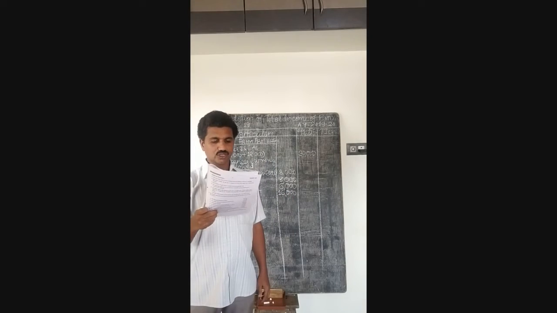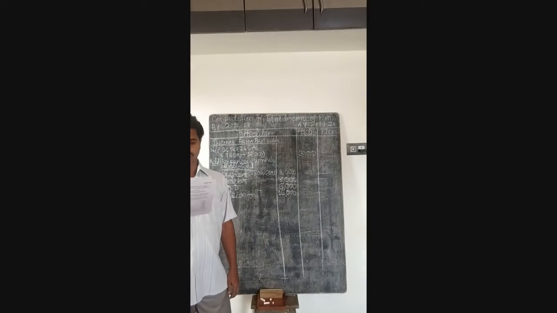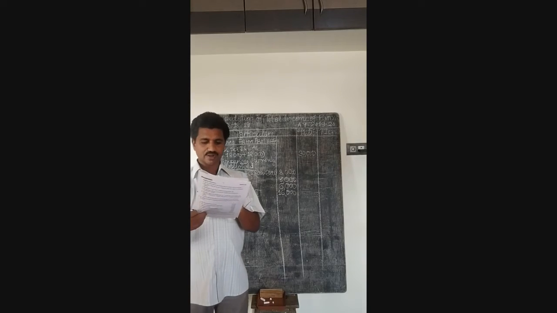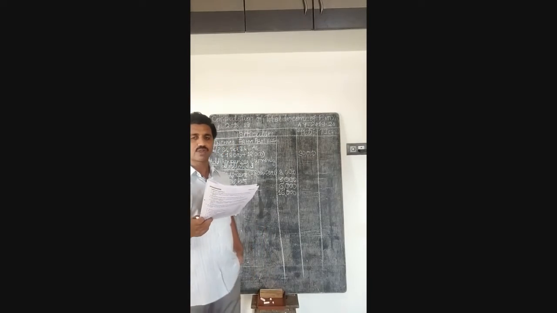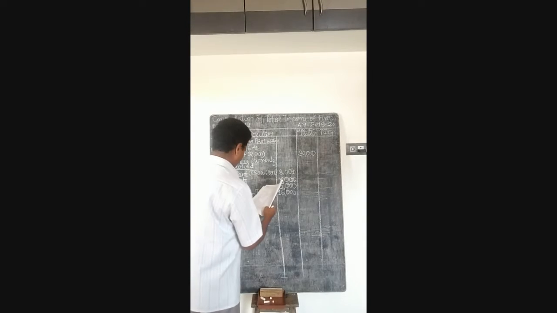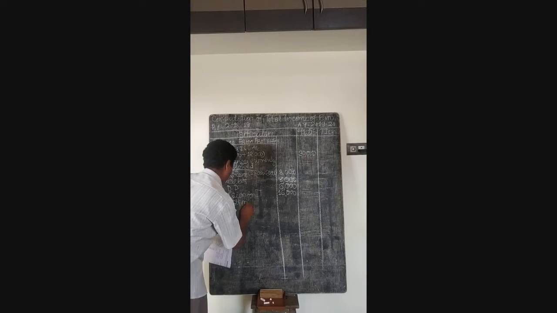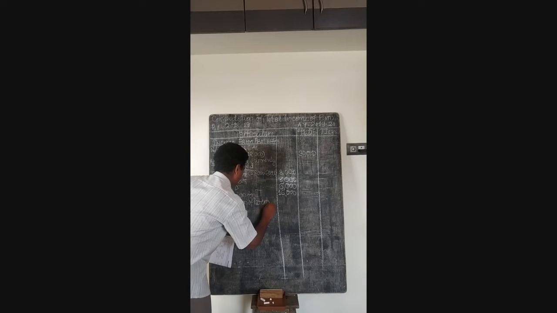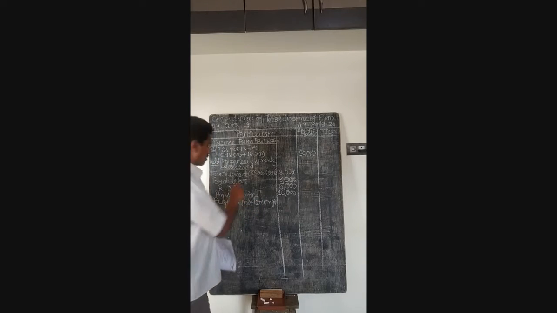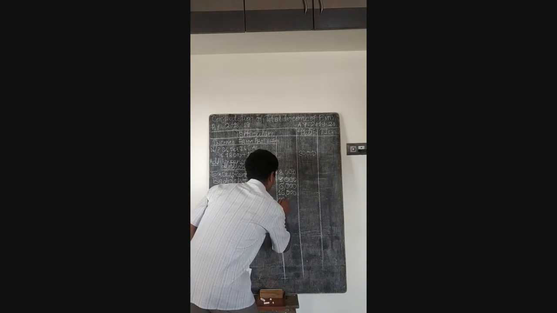Then acquisition of the patent rights. So this is the patent rights here. It is a capital expenditure, so it should be disallowed here. So you write here purchase or acquisition of patent rights. You can write in short patents or patent rights here. That is given as rupees 38,000.